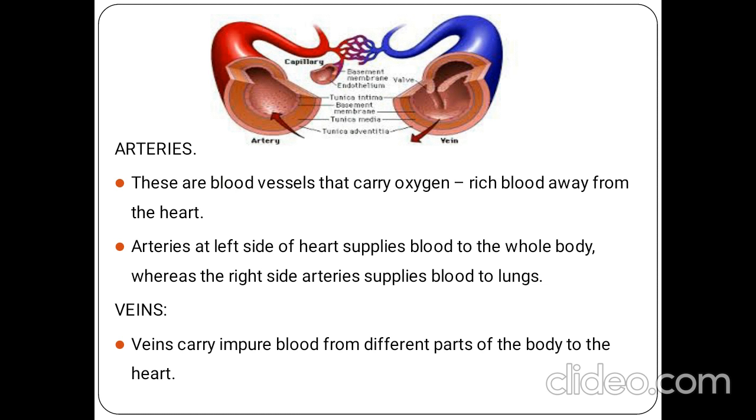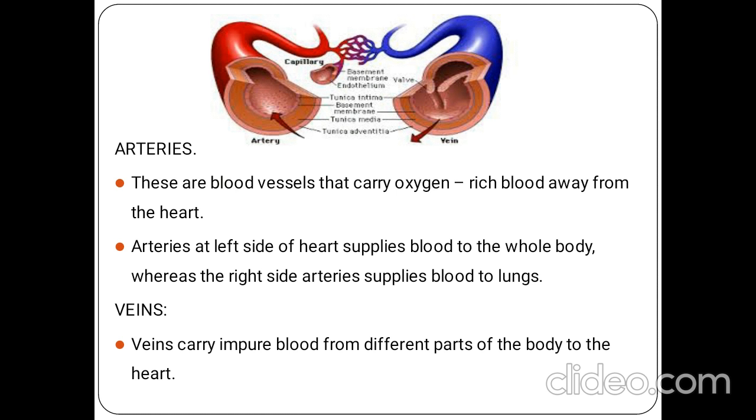Okay, the arteries are responsible for carrying oxygen rich blood to all parts of the body, right? They carry oxygen rich blood from the heart to different parts of the body. Whereas veins carry impure blood from different parts of the body to the heart.